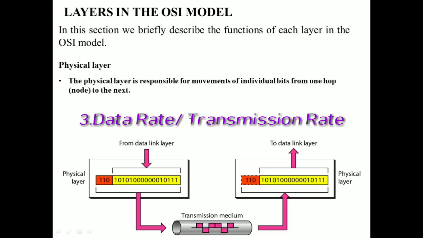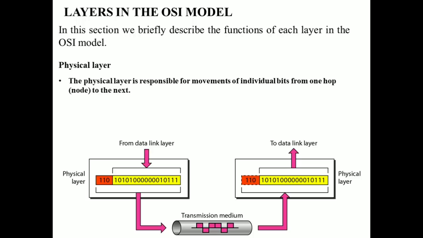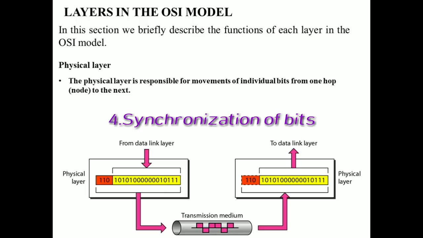The third functionality is data rate, which is nothing but the transmission rate. So what is the transmission rate? The number of bits sent per second, and it is also defined by the physical layer. In other words, the physical layer defines the duration of a bit, that is how long a particular bit has to last. The last functionality is synchronization of bits.